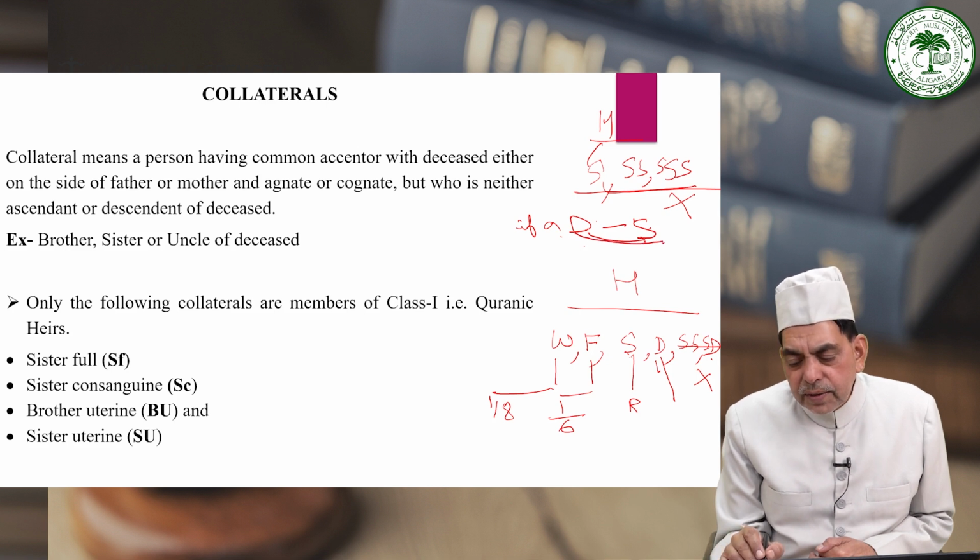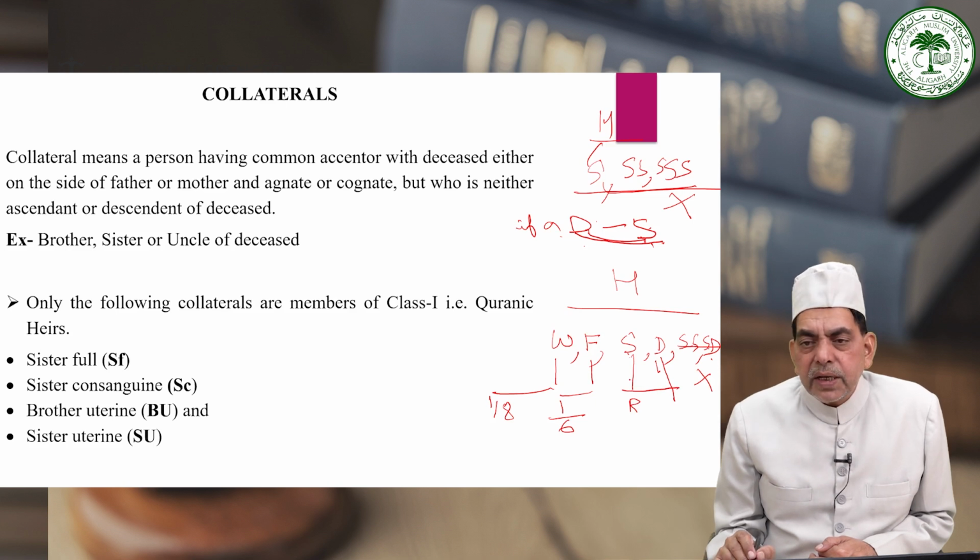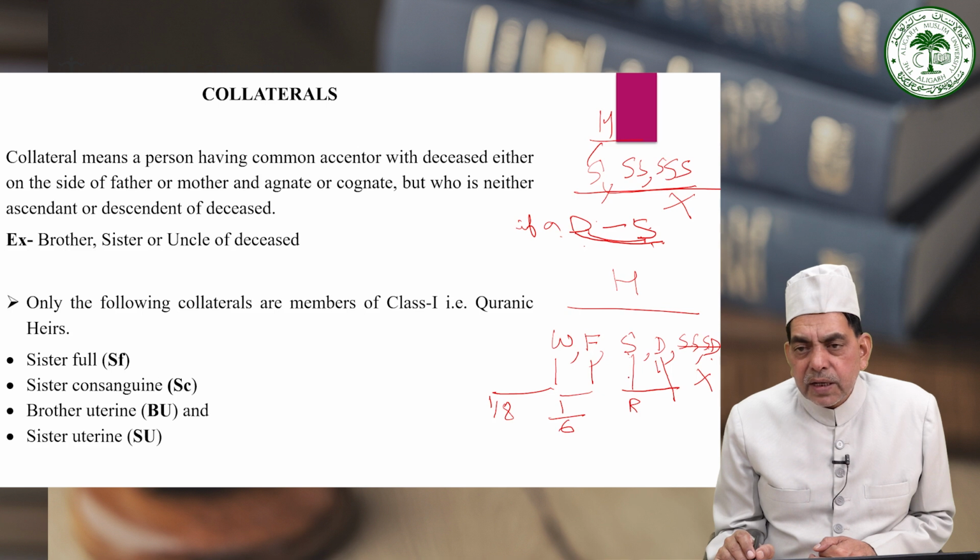So the daughter is converted here in this case by the son, that is the agnatic male descendant of equal degree. He will convert the daughter into the residuary class, and in this way the daughter will become a member of the residuary class and will be entitled to inherit the residue along with her male counterpart, that is, along with the son of equal degree.